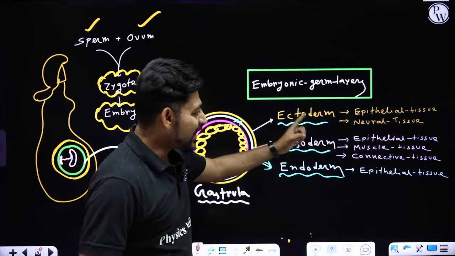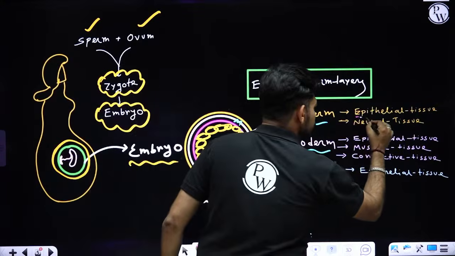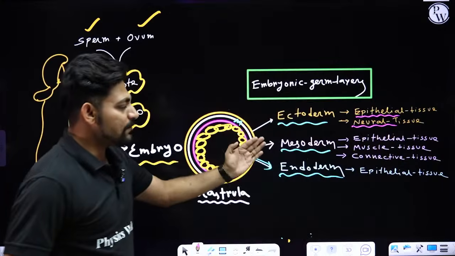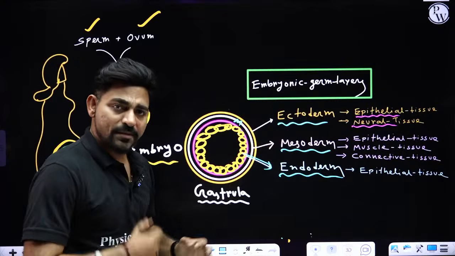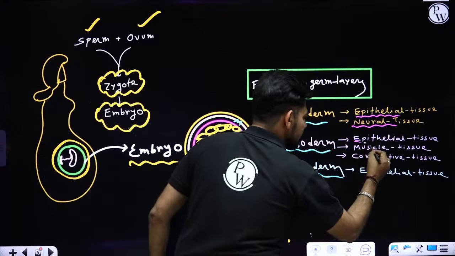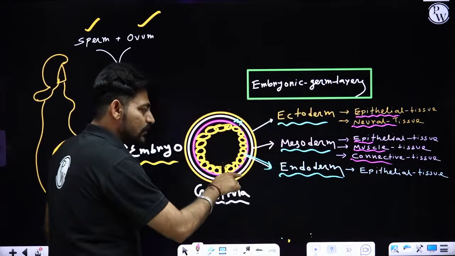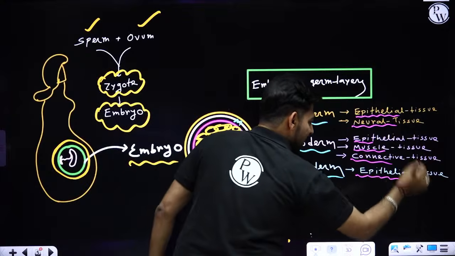So the ectoderm can give rise to epithelial tissue as well as neural tissue. Mesoderm can give rise to epithelial tissue, muscular tissue and connective tissue. And endoderm, the innermost layer, can only form epithelial tissue.